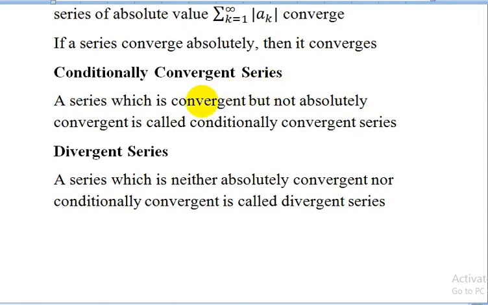Conditionally convergent series. A series which is convergent but not absolutely convergent is called a conditionally convergent series. So a conditionally convergent series is not absolutely convergent but is convergent. Divergent series. A series which is neither absolutely convergent nor conditionally convergent is called a divergent series.